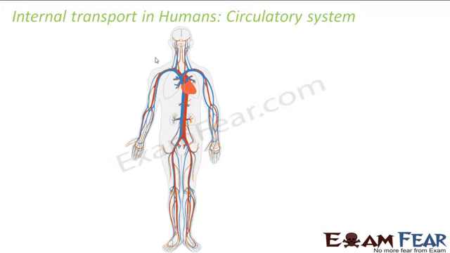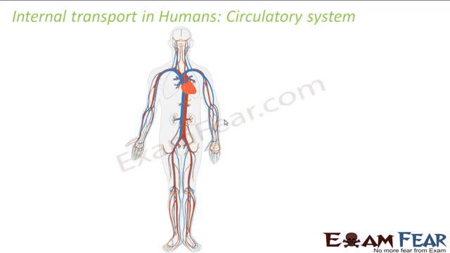So here in this picture you can see that there are some tube-like structures which are carrying blood everywhere. There are some blue lines, there are some red lines. We will talk about what they denote. But here you can see that blood is flowing to each and every part of the body. So we say that blood is actually carrying things to each and every corner of the body. Each part or each cell needs oxygen, nutrients, enzymes and hormones. And also each wants to get rid of undesired substances like wastes. For example, inside each cell, so many metabolic activities are happening.